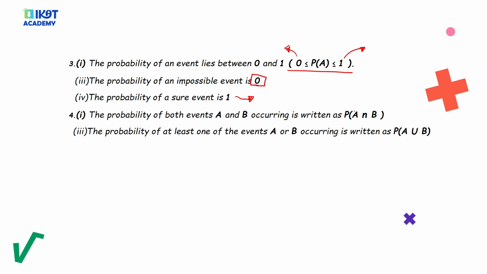Then both events occurring is written as A intersection B. This intersection sign means both. Then the probability of at least one of the events A or B occurring is written as probability of A union B. So union means at least one of the events occurring. Okay, now let us start covering some of the technical terms in this topic.